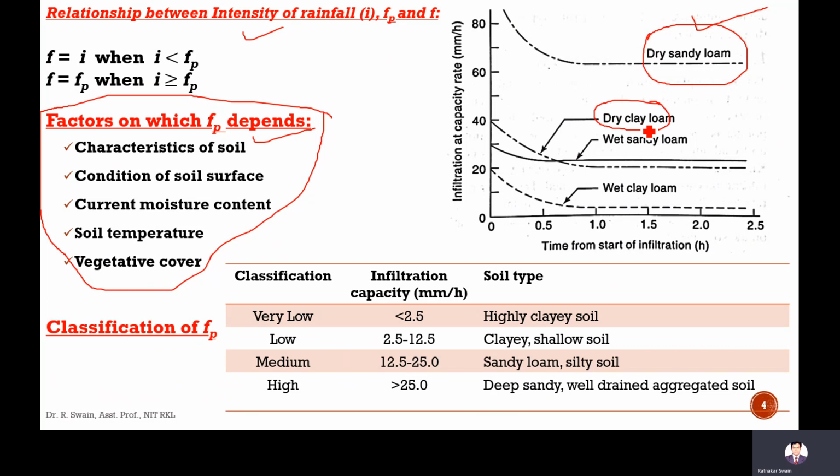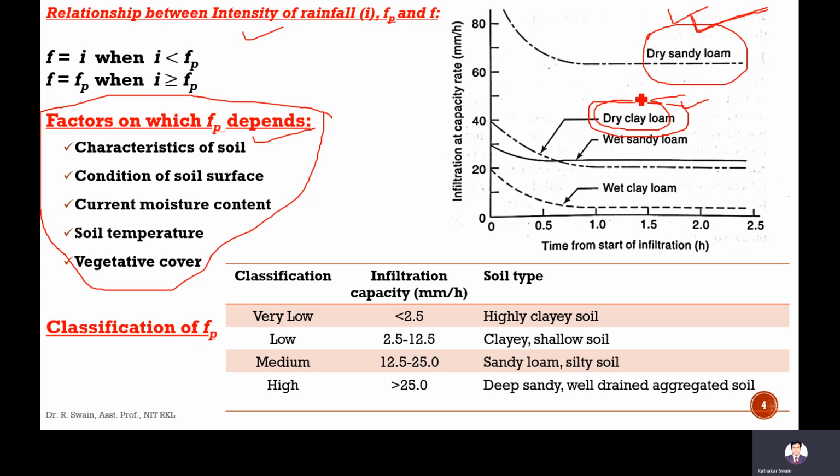We discussed in the last class that sandy soil can hold very little water, whereas clay soil can hold more water. But the infiltration rate of clay soil is very much less than sandy loam. In sandy soil, the water penetrates into the soil quickly, unlike in clay soil, where the water cannot easily penetrate into the soil.